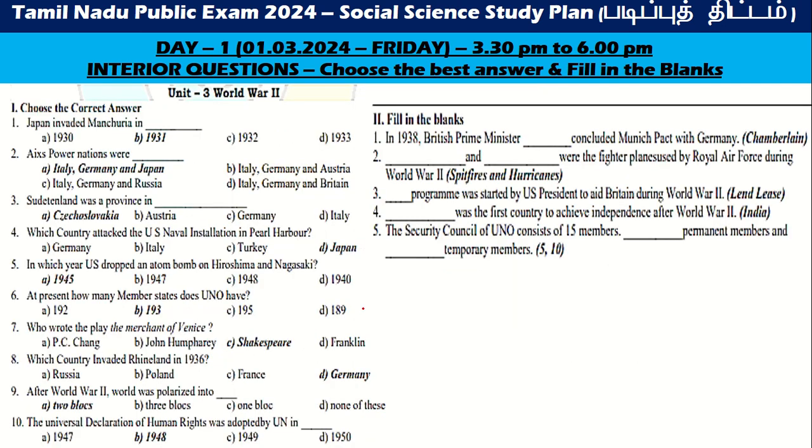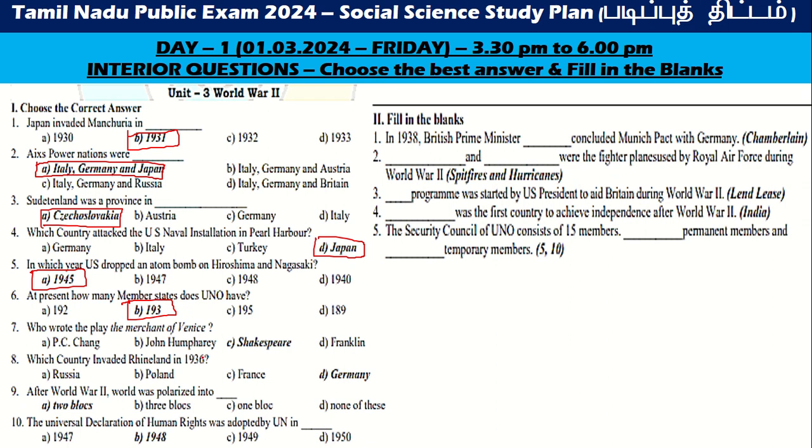Next one. Japan invaded Manchuria in 1931. Then Axis power nations were Italy, Germany, and Japan. Sudetenland was a province in Czechoslovakia. Which country attacked the US naval installation in Pearl Harbor? Japan. And in which year did the US drop an atom bomb on Hiroshima and Nagasaki? 1945. At present, how many member states does the UNO have?